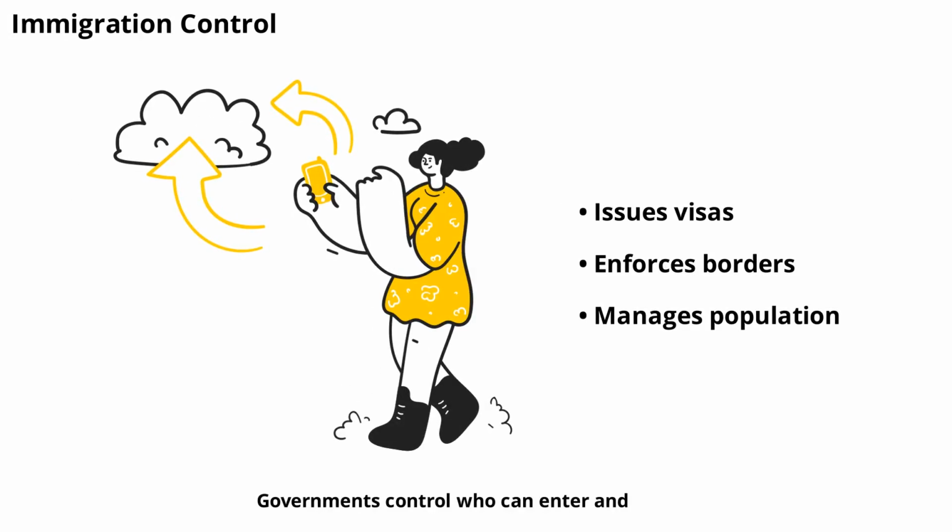Governments control who can enter and live in the country through immigration policies. This includes issuing visas, granting citizenship, and enforcing border security. Immigration control helps manage population growth, protect national security, and support economic needs.